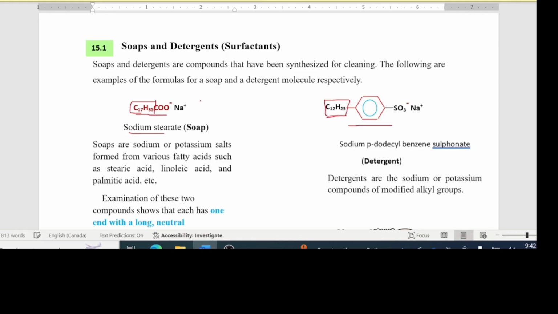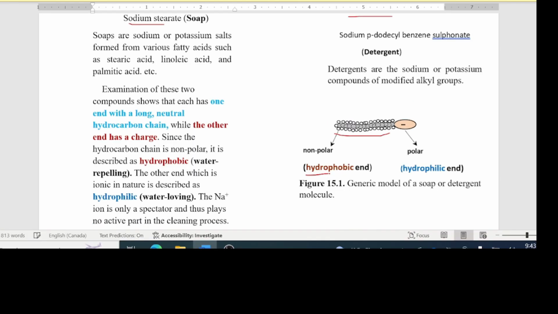By virtue of having these long nonpolar tails, one end of both the detergent and the soap molecules is nonpolar. But if you look attentively, you can see the other end has a small negative charge, and that makes the other end of these molecules polar. This is a generic model of either one of those. So this long hydrocarbon chain is hydrophobic, is water repelling, but it can be attracted to grease particles on the fabric that has to be cleansed.